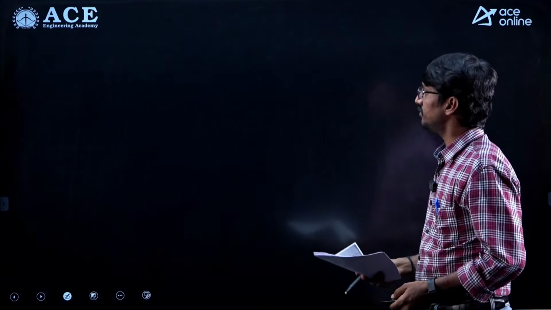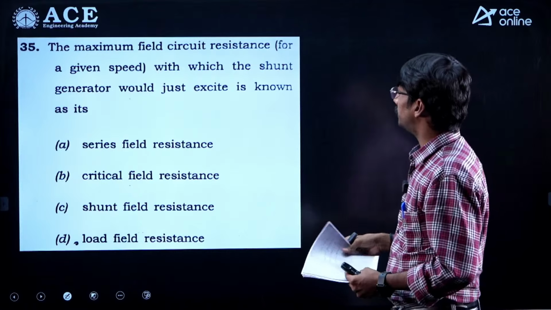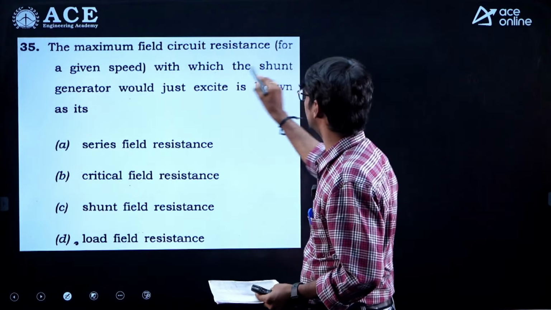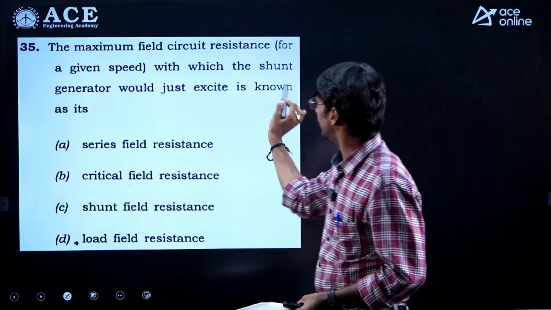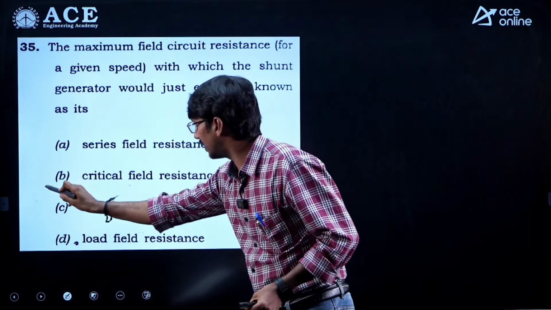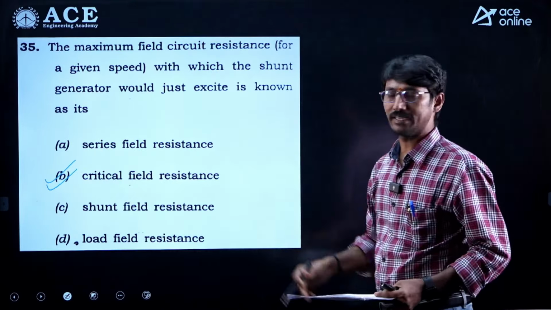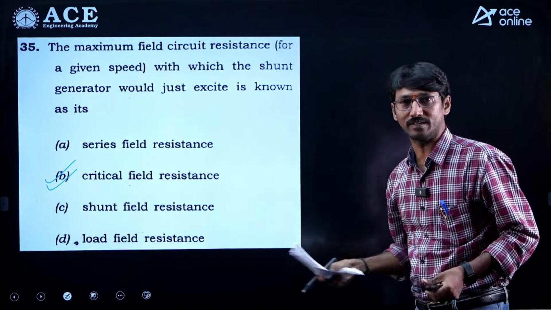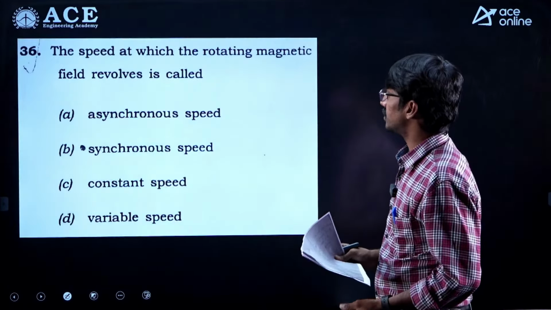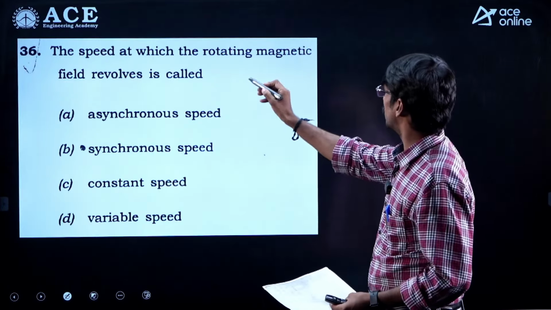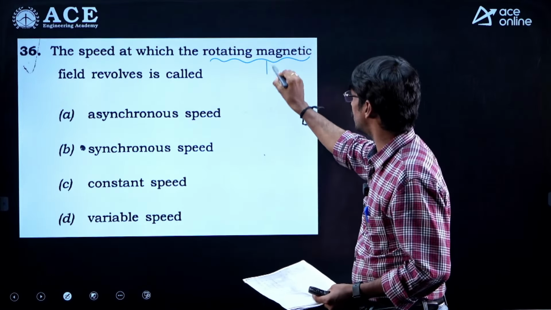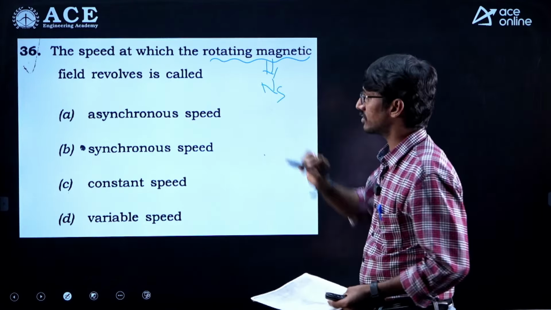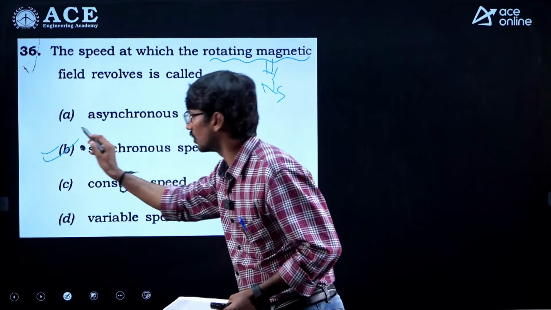Right. Second question: the maximum field circuit resistance with which the shunt generator would just excite on no load is known as what? What is the direct answer? Critical field resistance. It is a direct definition-based question: critical field resistance. Next question: the speed at which the rotating magnetic field always rotates. The direct answer is synchronous speed.